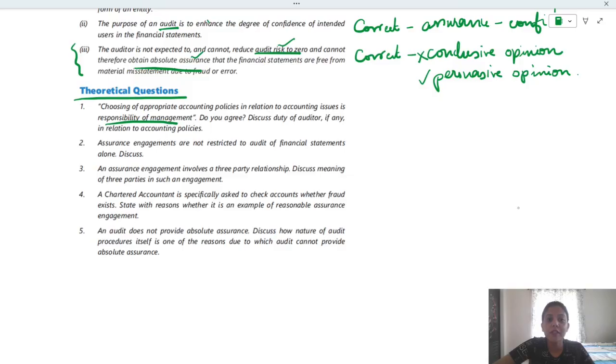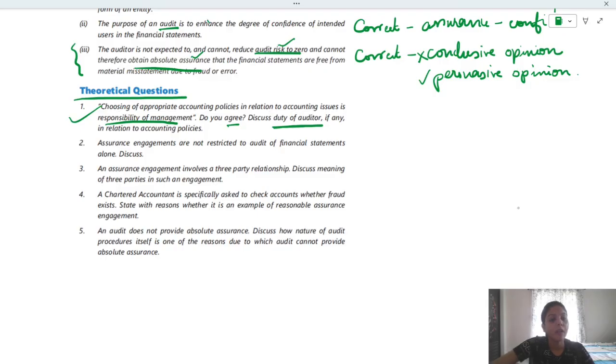It is a responsibility of the management to prepare the financial statement, including the selection and consistency of accounting policy. As an auditor, what is our duty? We will evaluate whether the accounting policy is consistent, whether the selection is appropriate. That is our part. So you have to first state whether you agree or not, and then you have to address this part of the question. That is a duty of auditor, and you have to substantiate it.